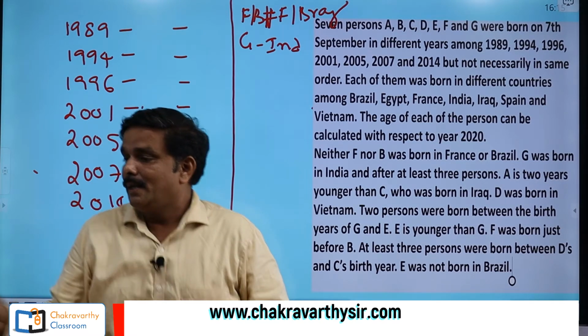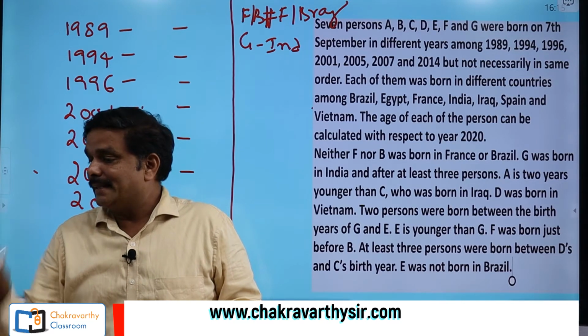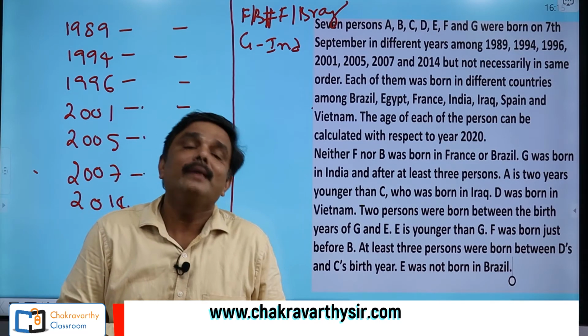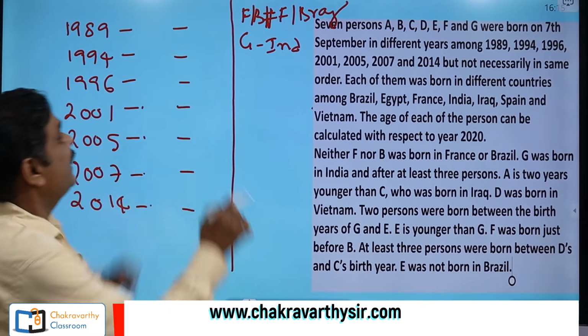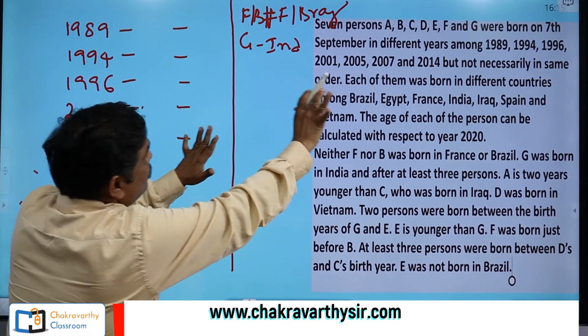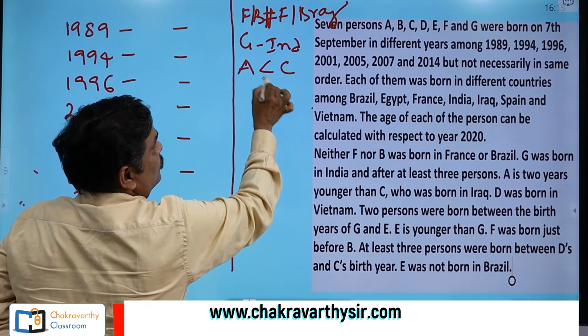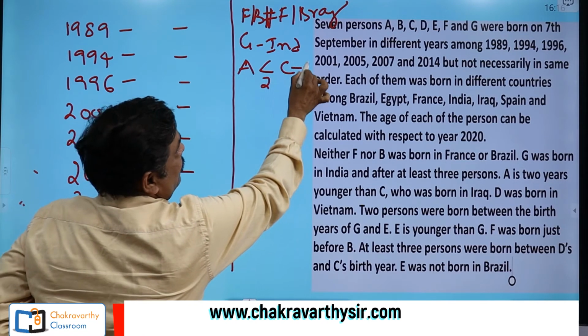Then after that, G was born over. Next, A is 2 years younger than C, who was born in Iraq. Now how to take this one? A is 2 years younger. I cannot take it directly onto the chart. Let me keep it first on the rough work here. A is 2 years younger to C. I am writing 2 here, and he is from Iraq.